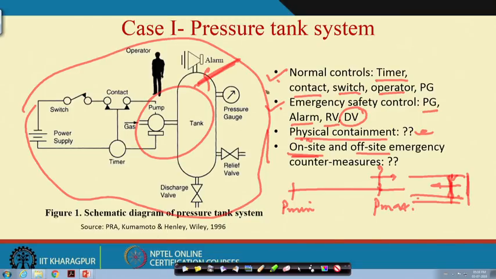So, as you are working with a hazardous system, you must know that this hazard should not affect the locality and the society. You must have sufficient protection measures. These are off-site emergency countermeasures. Suppose your plant produces a lot of gases, for example.